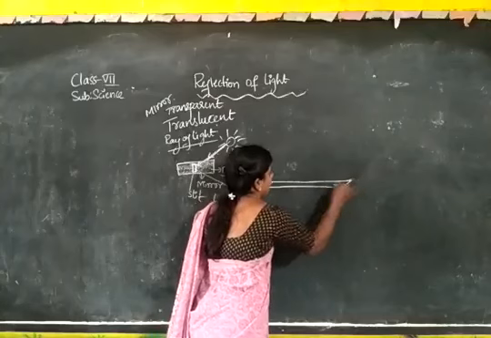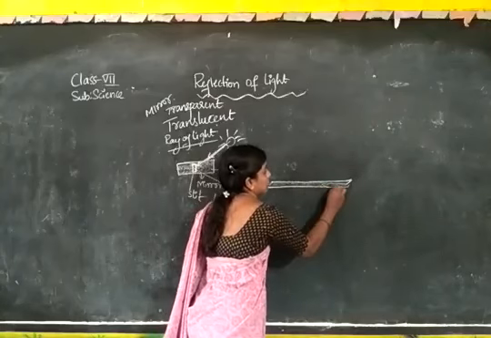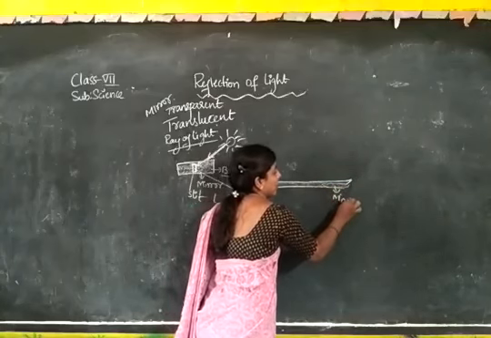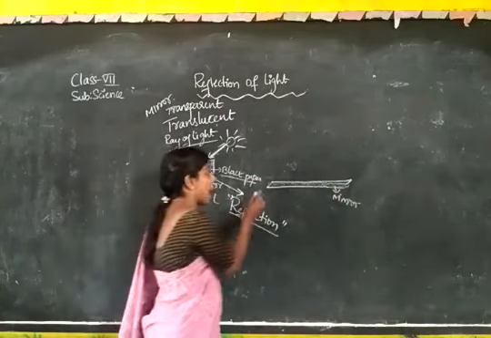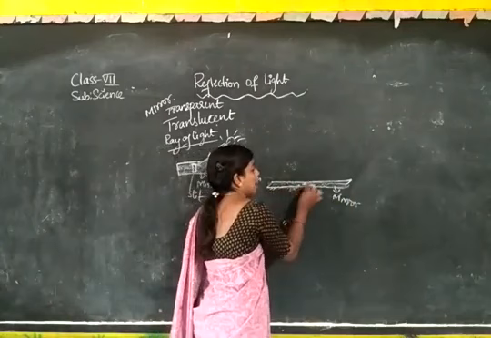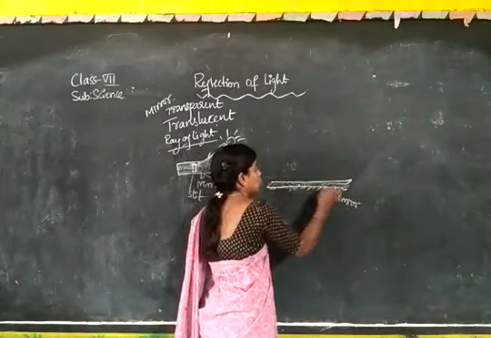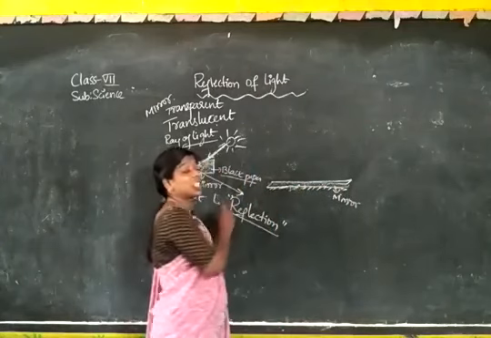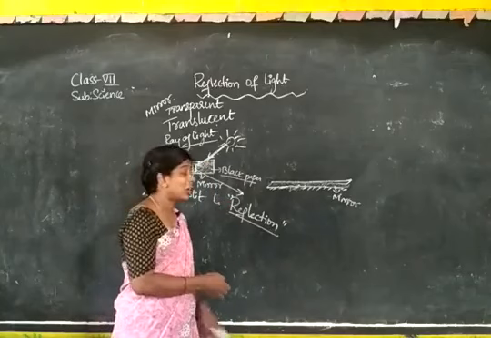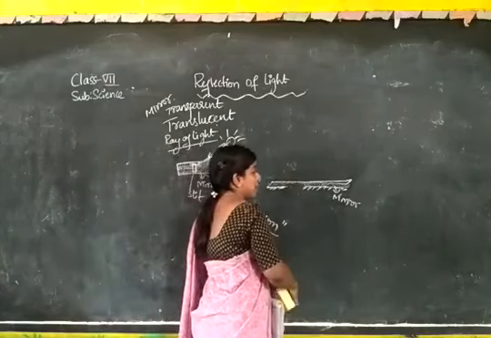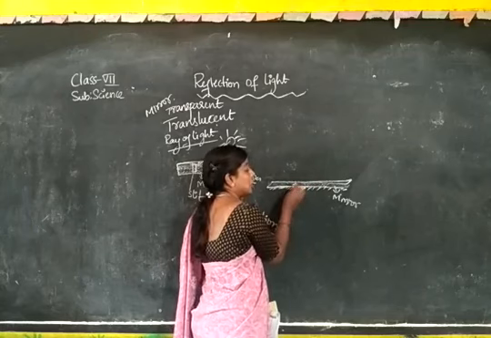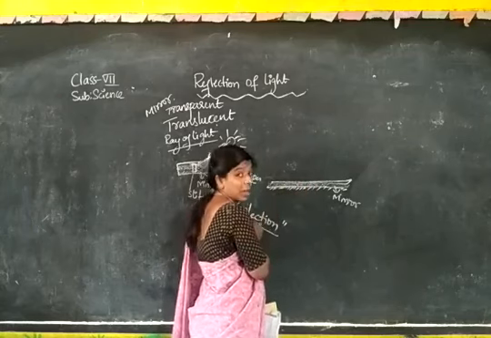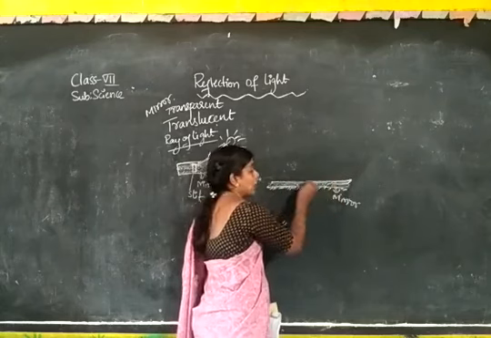For the mirror you have to observe that the back side is polished. Due to the polished surface, reflection is taking place.